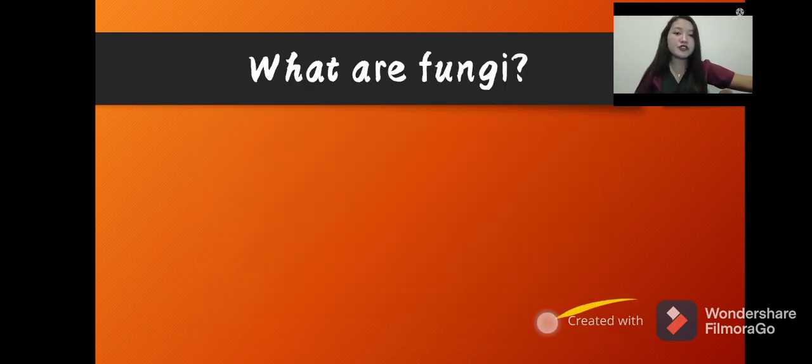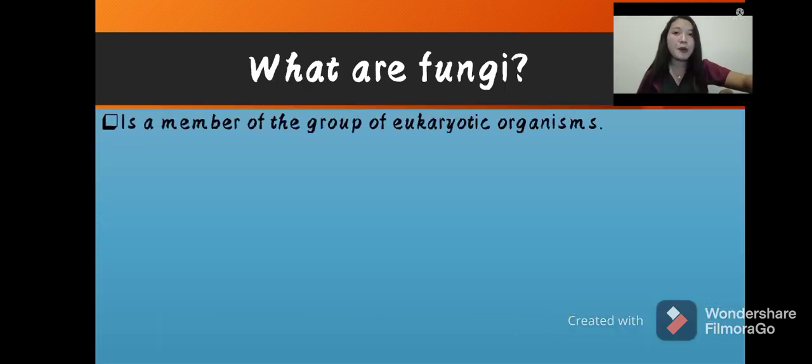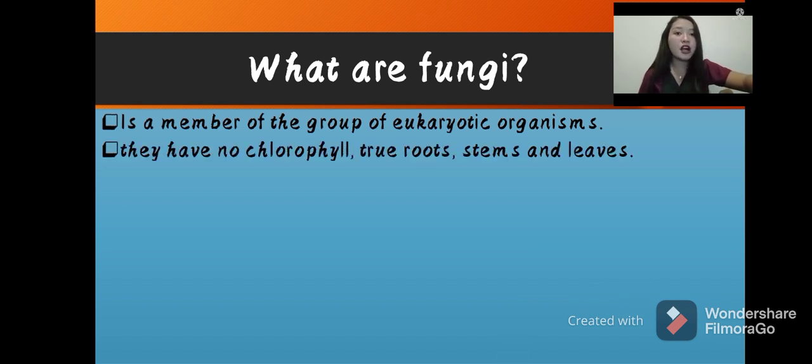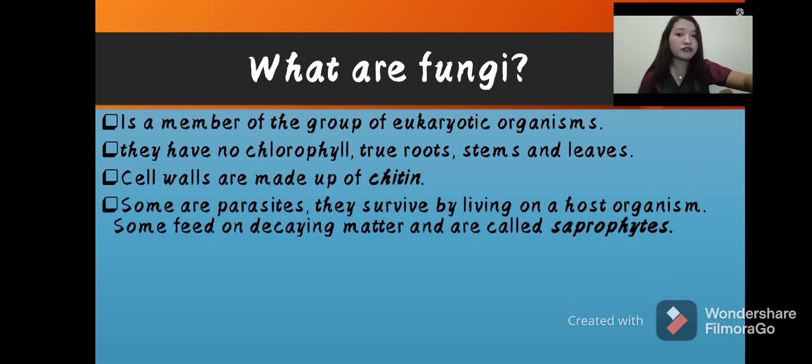So what is fungi and its characteristic? Fungi is a member of a group of eukaryotic organisms. When we say eukaryotic organisms, those are organisms that have a true nucleus. They have no chlorophyll because they are heterotrophs, which means that they are incapable of making their own food. Also, they don't have true roots, stems, and leaves. Their cell walls are made up of chitin, and some are parasites. They survive by living on host organisms. Some feed on decaying matter and are called saprophytes.